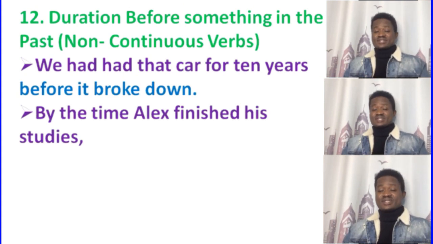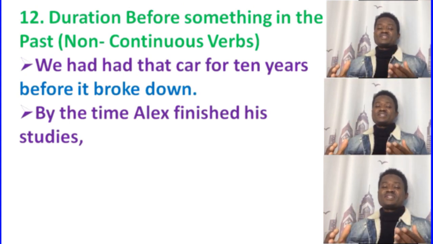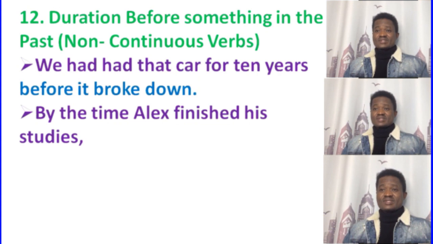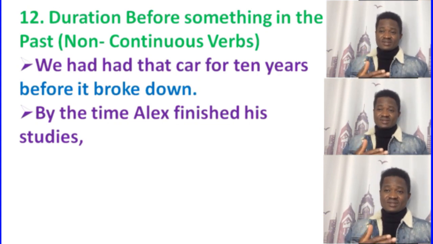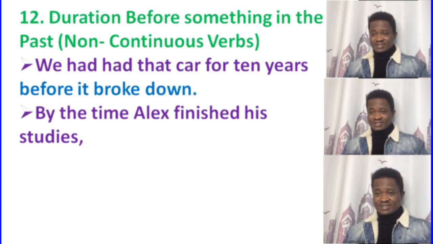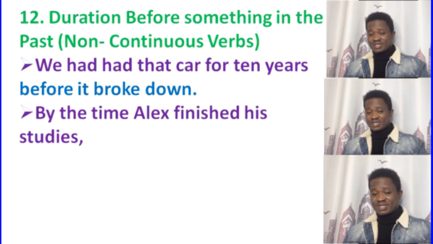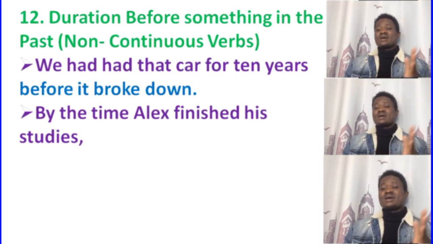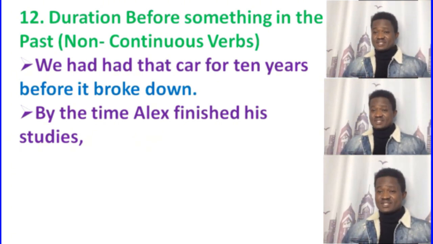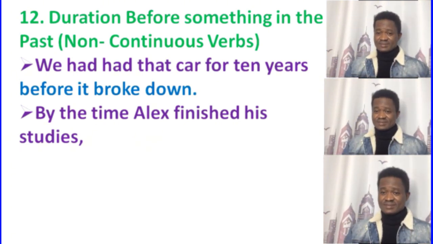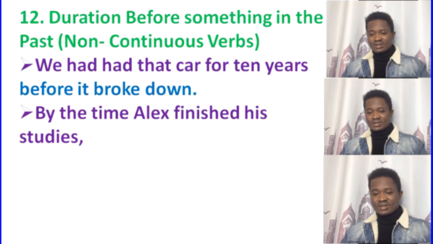Here you've got to see "by the time Alex finished his studies". The subordinate clause is after the main clause, so we use a comma. The subordinate clause here is "by the time Alex finished his studies".